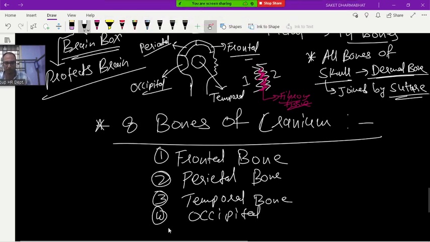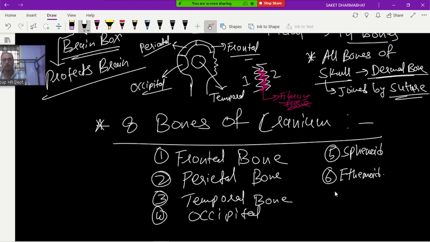Okay. Occipital. Okay, temporal. Now, sphenoid. Fifth is sphenoid, and sixth is ethmoid. So all these are single bones. Frontal is one. Parietal, okay, leave it.